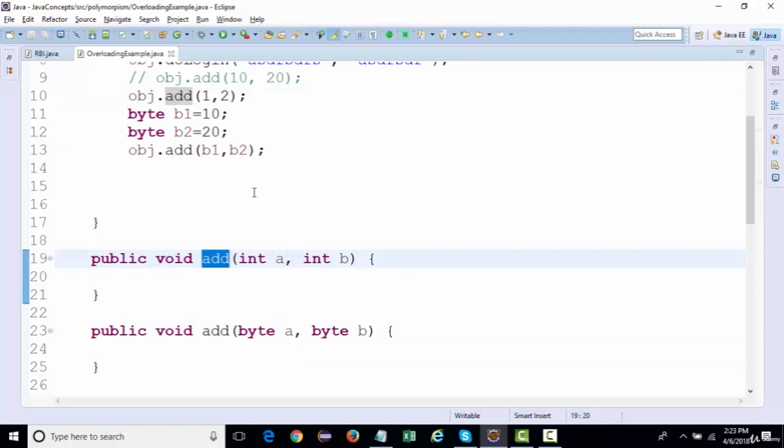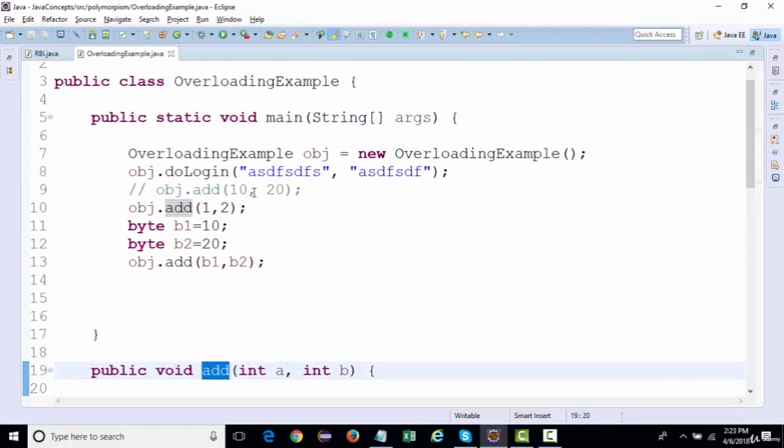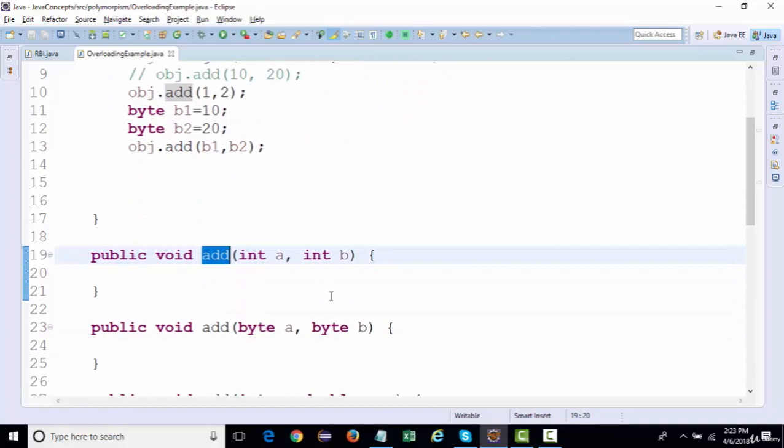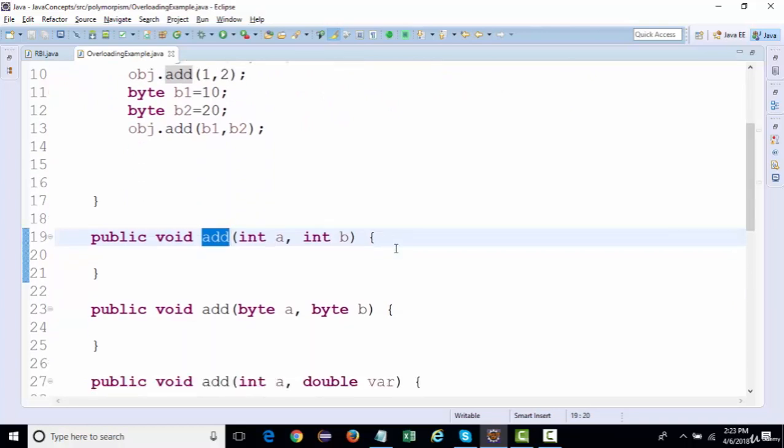So these are some of the things you need to take care of when you are using overloaded methods, because when you work with Selenium, Appium, or even REST APIs, you are going to find many methods with the same name but different signatures, different arguments. Those are basically overloaded methods. Okay, let's understand one more thing.